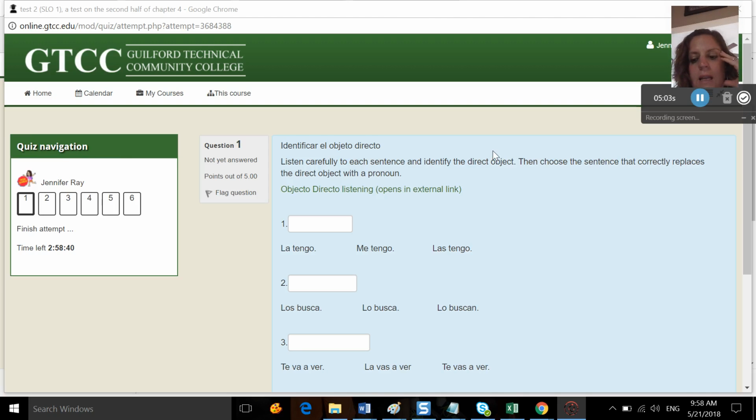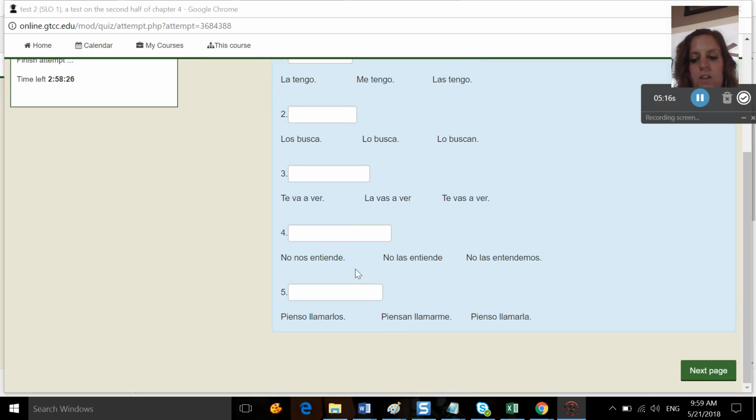Okay, so you heard "tengo la calculadora." So if we're replacing our direct object, which of these makes most sense? La tengo, me tengo, las tengo, and you'll write that there, okay? So you'll listen for all of them, the whole listening, and then you'll do that for each one.